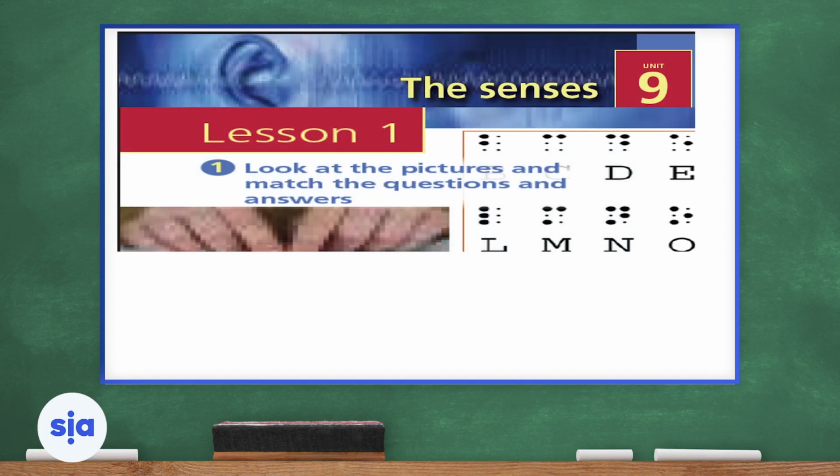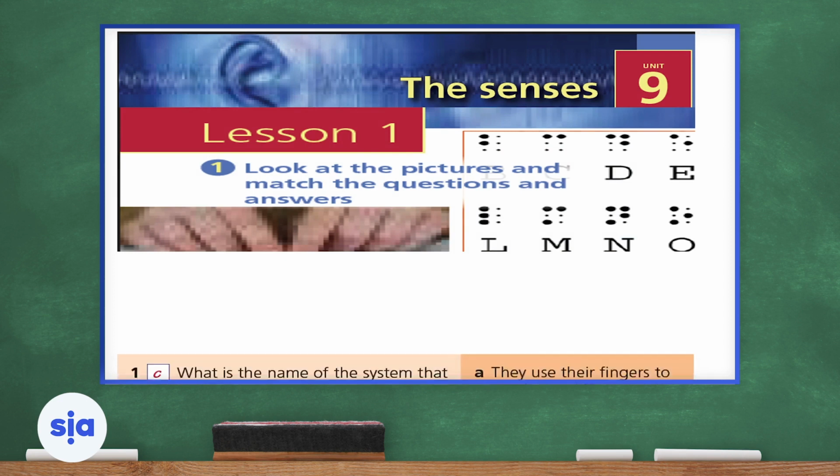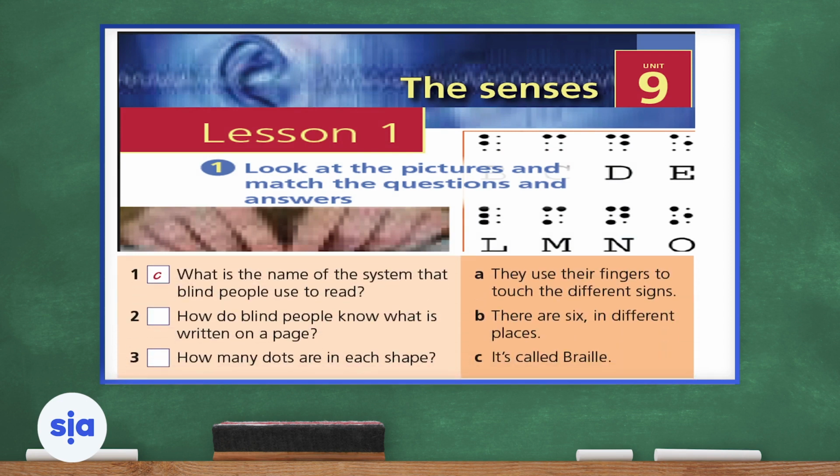Now, I want you to look at the pictures and match the questions and answers. So, question number 1: what is the name of the system that blind people use to read? Of course, this one is done for us. It's called Braille. Now, question 2: how do blind people know what is written on a page? What do you think, guys?